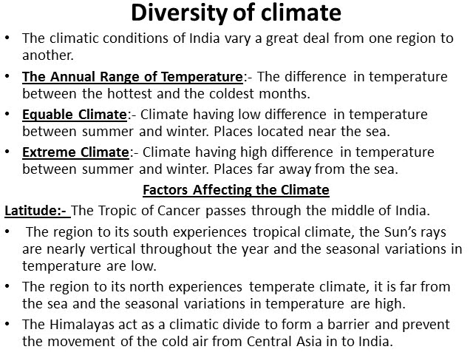The places which lie below the Tropic of Cancer, South India, are located in the tropical zone, or torrid zone. In this region, the sun's rays are nearly vertical throughout the year and seasonal variation in temperature is low, comparatively lower than in North India.